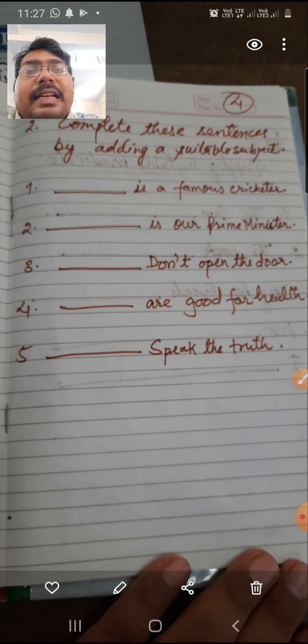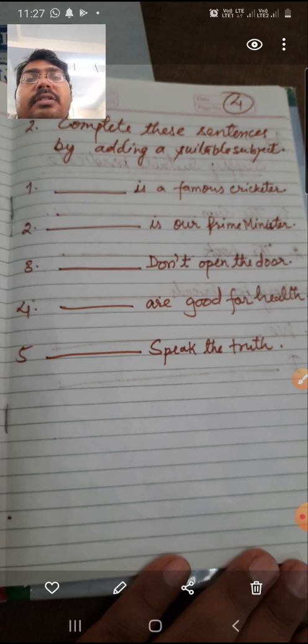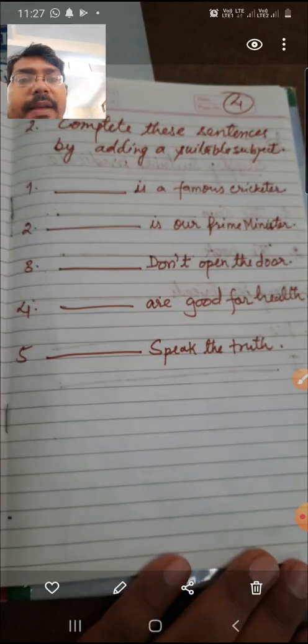If in any exercise it is asked to supply a suitable subject, then you can supply it at your own choice. But you need to keep in mind that the subject should satisfy the verb. For example, "___ is our Prime Minister," so Mr. Narendra Modi is our Prime Minister. You can see, "Don't open the door." There is no need of a subject there.